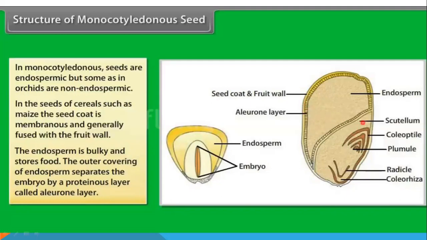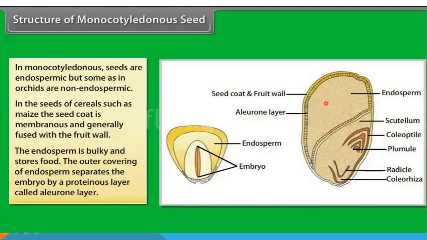I've already explained the structure, like the embryo consists of the scutellum. This is the cotyledon. Scutellum is the cotyledon. Then there is the plumule, which is covered by an outer coleoptile, and the radicle with root cap, and the root cap is covered by a coleorhiza. So these are the differences between monocot and dicot seeds. Like the scutellum, it's called a scutellum, and the basic structures are the same, but there are some differences.